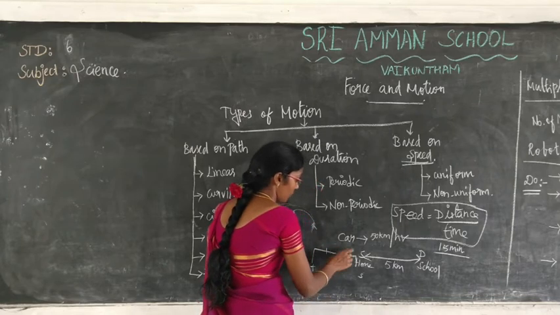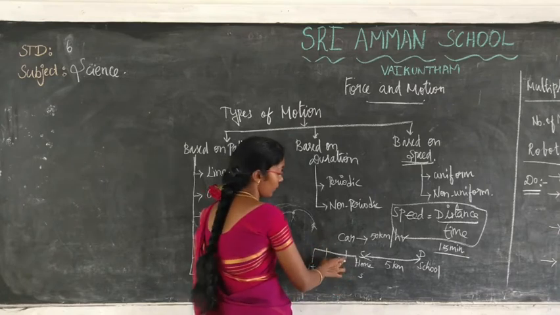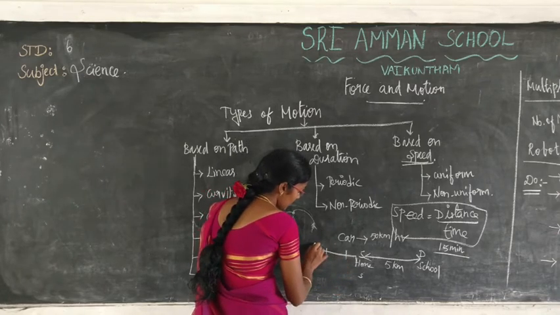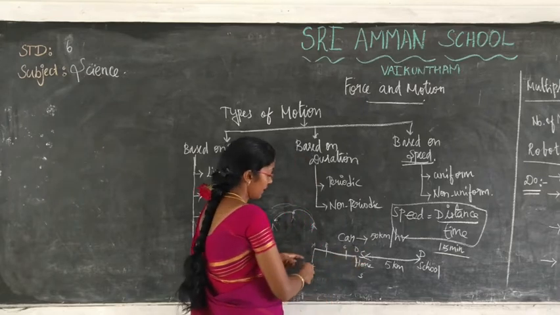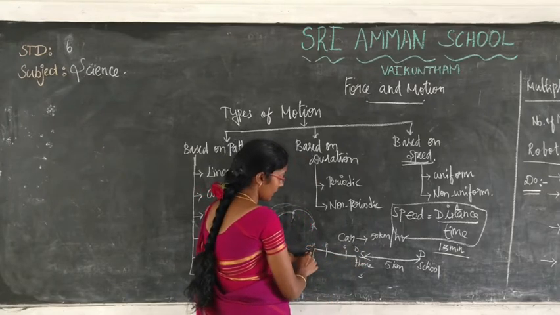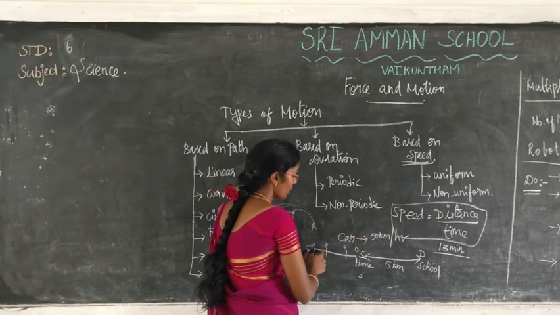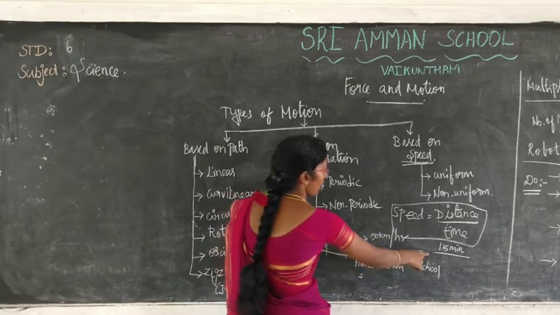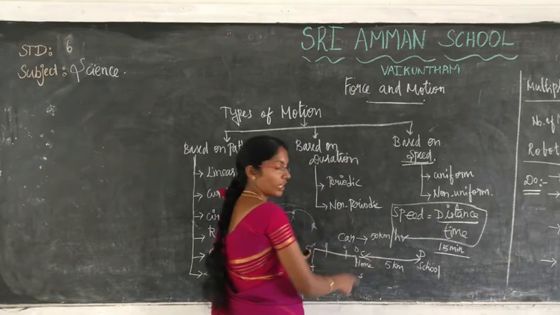You can consider there are 2 stops, and you can consider this as A, B, C and D. The car starts here at 50 km per hour. The total distance is 5 km and the total time taken to reach is 15 minutes.